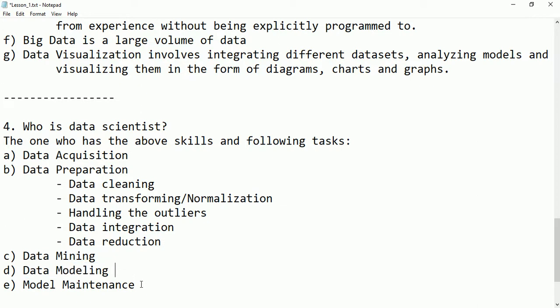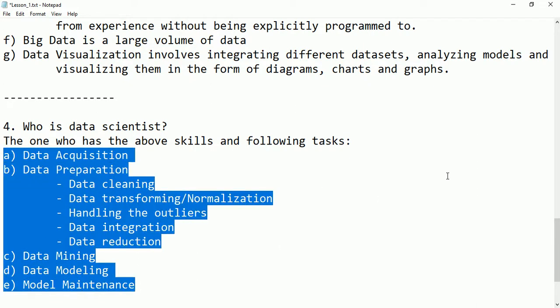And the last point here is the task called data maintenance. The next task of a data scientist is data maintenance. Data maintenance means to look after the data timely and check the model, the performance of the model, how the model is doing and how the model performs. So these are the tasks of a data scientist.